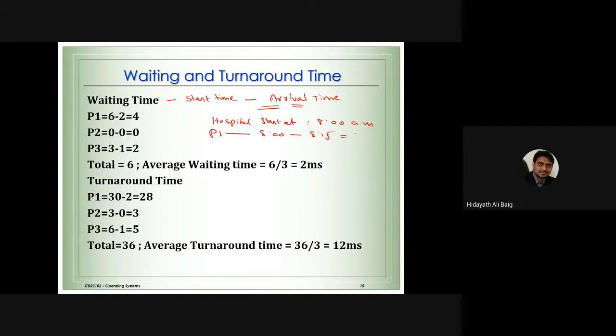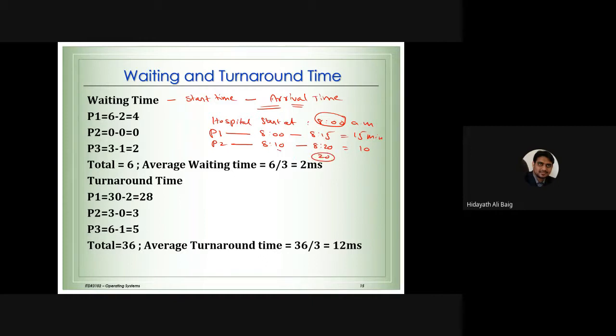15 minutes. So this is 15 minutes. Now patient 2 went to the hospital at 8:10 and went to the doctor at 8:20. So how long was patient 2 waiting? 10 minutes. Why don't we say, because the hospital is opening at 8 o'clock, that the patient is waiting for 20 minutes?